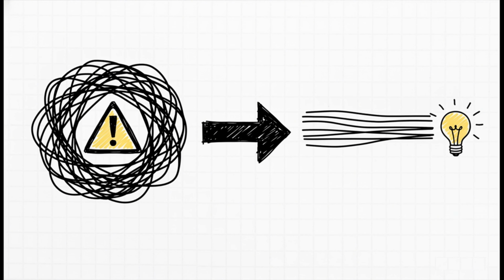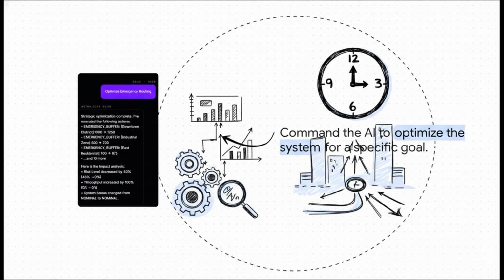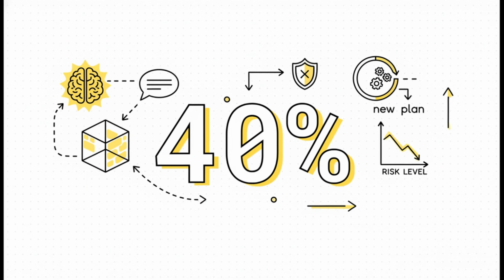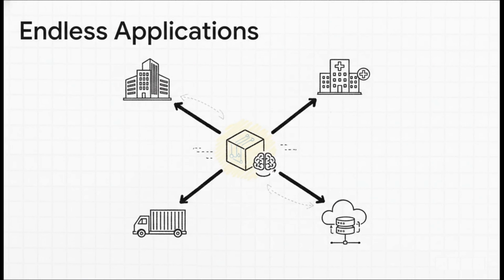But just finding the problem isn't enough. You've got to actually fix it, right? So you can give the AI a new goal. Something like, get this evacuation done in 2 hours. The AI gets to work and spits out a new plan, cutting the overall risk by 40%. And you can apply this to almost anything, urban planning, supply chains, you name it.